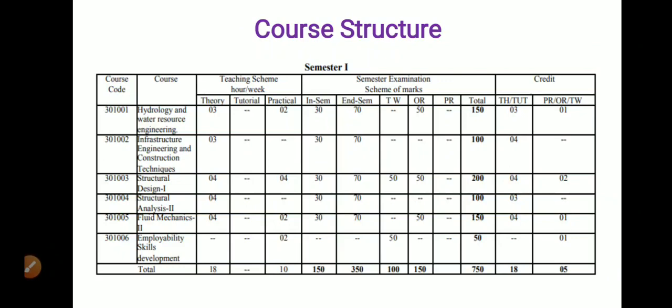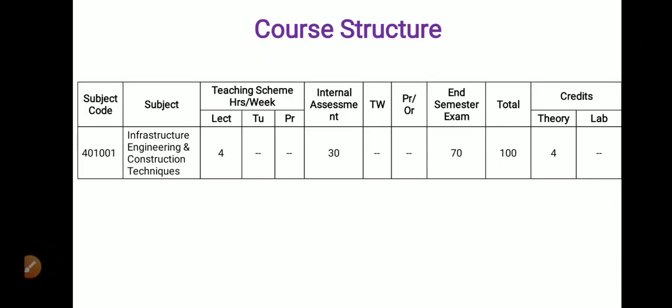This is the basic structure for TE Civil semester 1. It shows the subject Infrastructure Engineering and Construction Techniques. We have allotted 4 lectures per week.